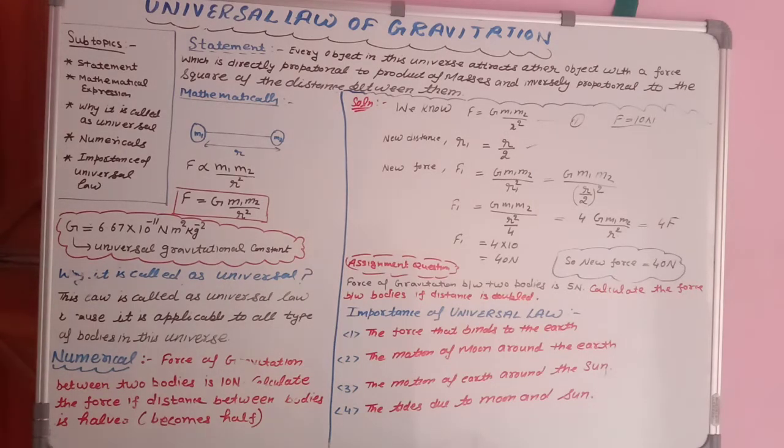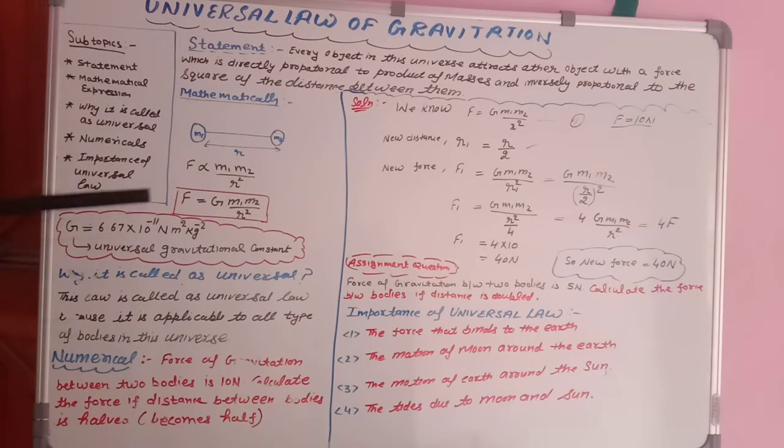Mathematically, students, you can see I have taken two objects, M1, let us suppose it is me, and the second object is M2, let us suppose it is you. And we both are separated by a distance R. So the universal law of gravitation is saying that the force of attraction, F, is directly proportional, this is the sign of directly proportional, to M1 M2. Just now I told you whatever is directly proportional will come in the numerator, and inversely proportional will come in the denominator. So inversely proportional to the square of the distance. The distance is R, so square of the distance means R square.